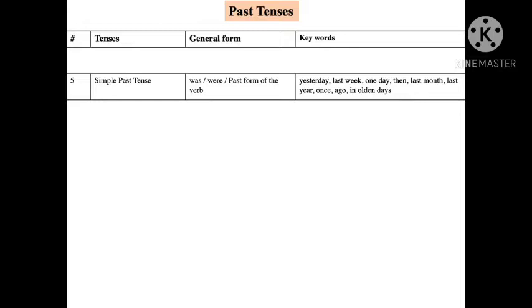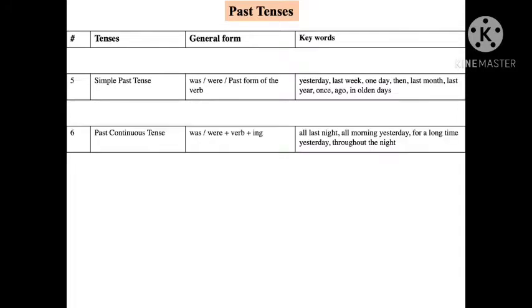In this tabular column, we have given the general form and keywords for each tense in past tenses. The first tense, simple past tense. He was a boy. They were players. I ate an apple. Then the keywords are yesterday, last week, one day, then, last month, last year, once, ago,